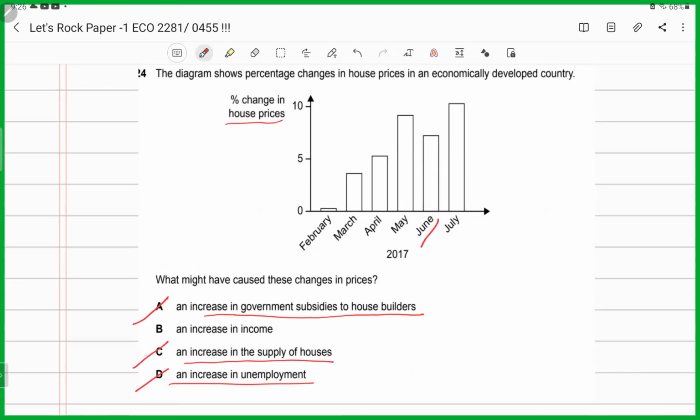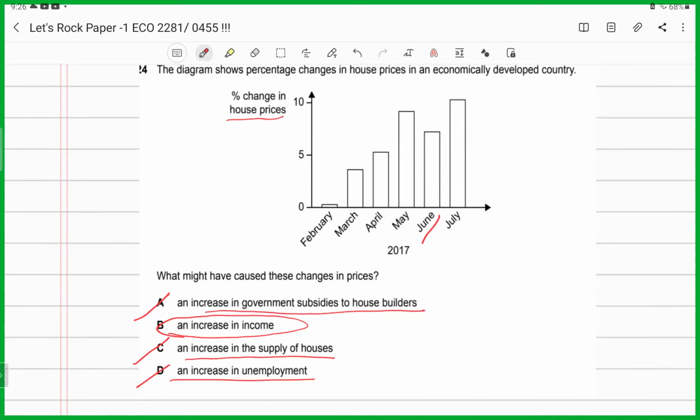Yes, it has to be an increase in income. Why? Because a rise in income, a rise in purchasing power, is causing the demand for those houses to rise, eventually resulting in an increase in the price of houses. So it has to be B in this scenario.